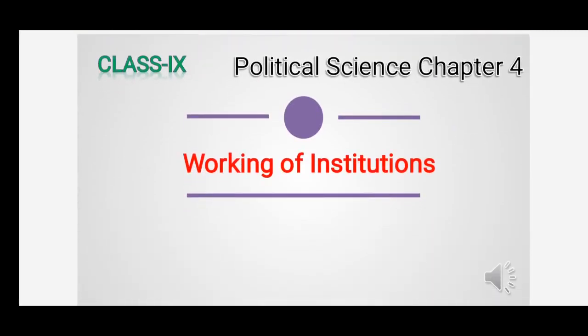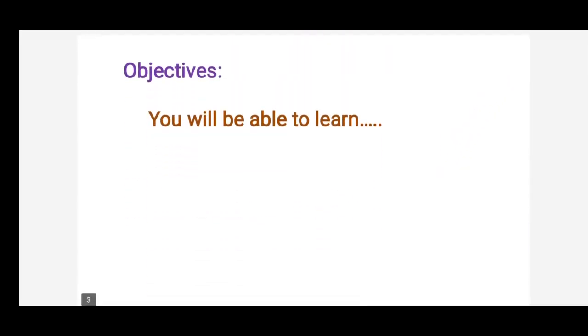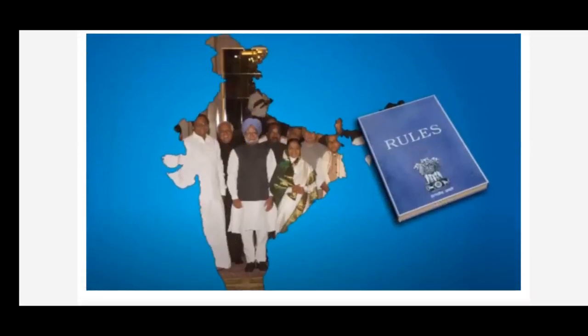See, in today's class, we are going to discuss our last chapter in political science, that is working of institutions. And in this chapter, we are going to learn about a government order and the decision makers. So let's go. In a democratic government, the elected representatives are rulers.